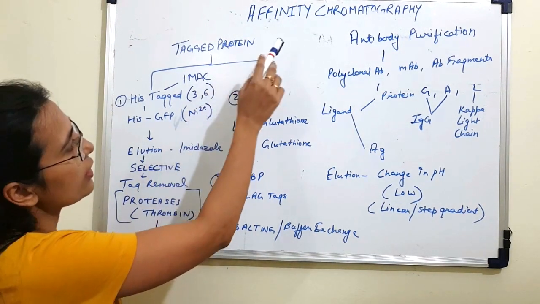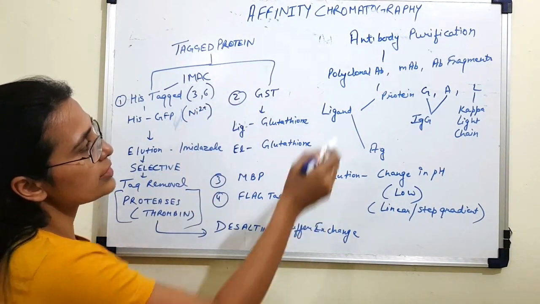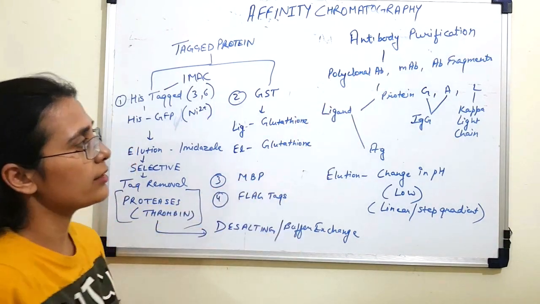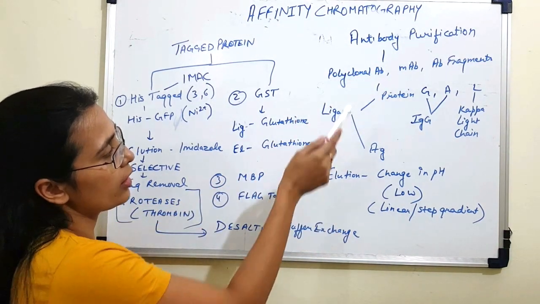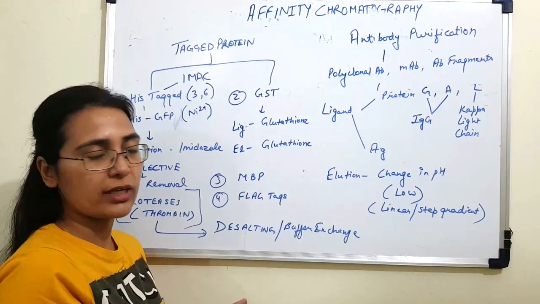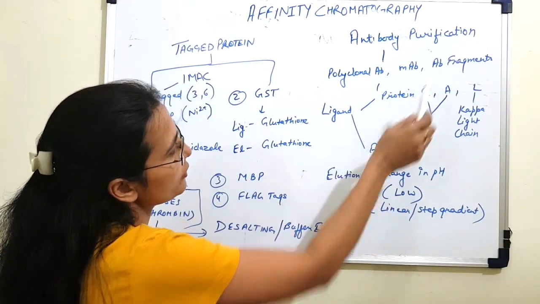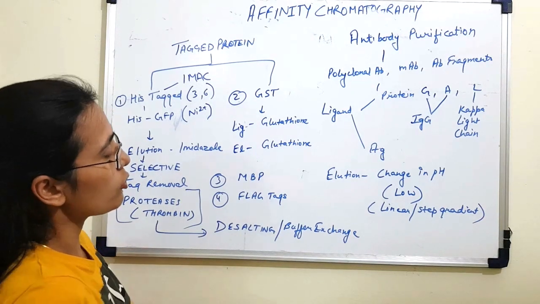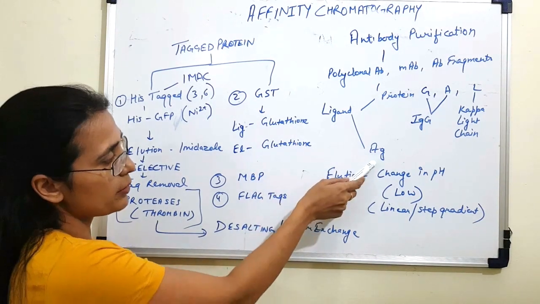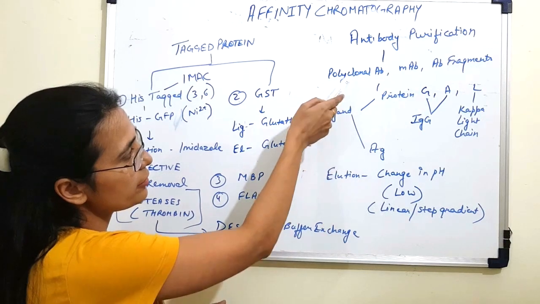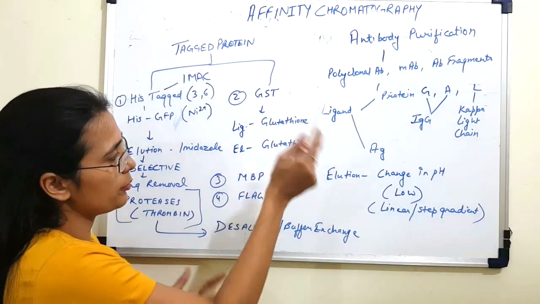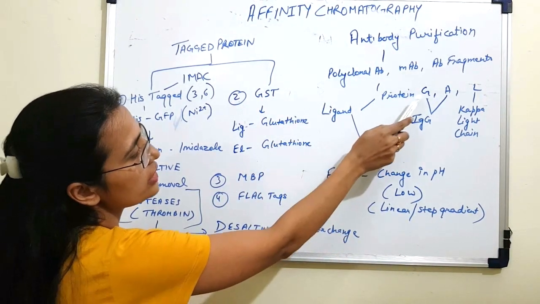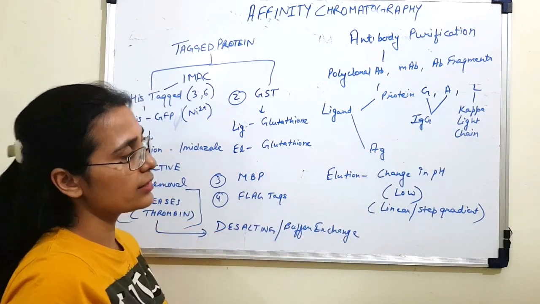Now, another application of affinity chromatography is antibody purification, and in antibody purification, polyclonal antibodies, monoclonal antibodies, and antibody fragments can be purified using affinity chromatography. Now, the choice of ligands can be an antigen, which has affinity for the antibody you are trying to purify, or protein G, A, and L can be used as the ligands.